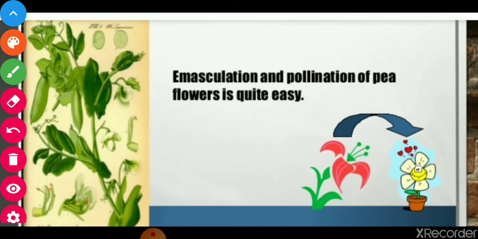Then second reason, emasculation and pollination of pea flower is quite easy. So this was also a reason. Emasculation means removal of stamens, and pollination means transferring pollen grains from one plant to another. It was easy to carry out on this plant. These were some reasons.